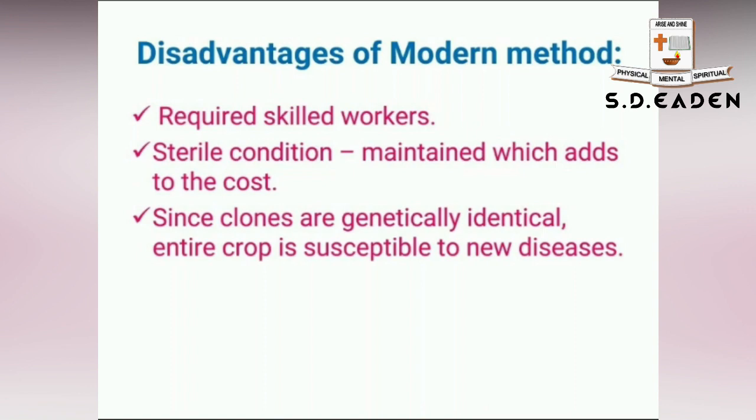Then, since clones are genetically identical, once a disease spreads in a crop, the entire crop will become susceptible to the new disease. So the whole field will be widely destroyed, because they are genetically identical. These are some of the disadvantages of modern methods of propagation.